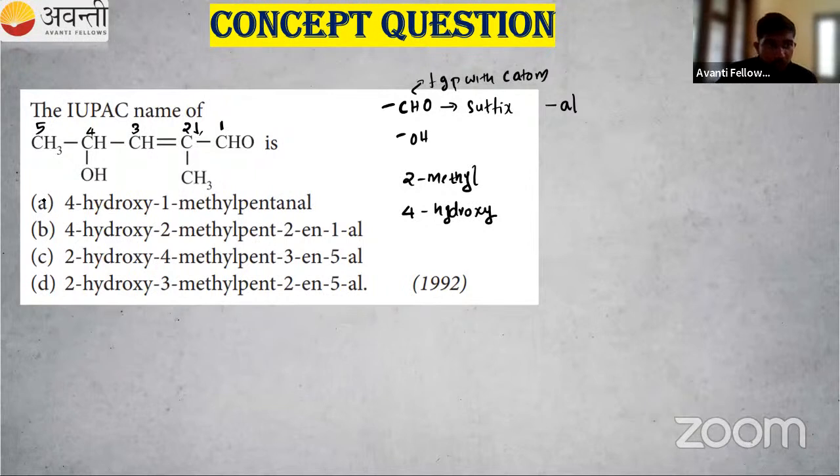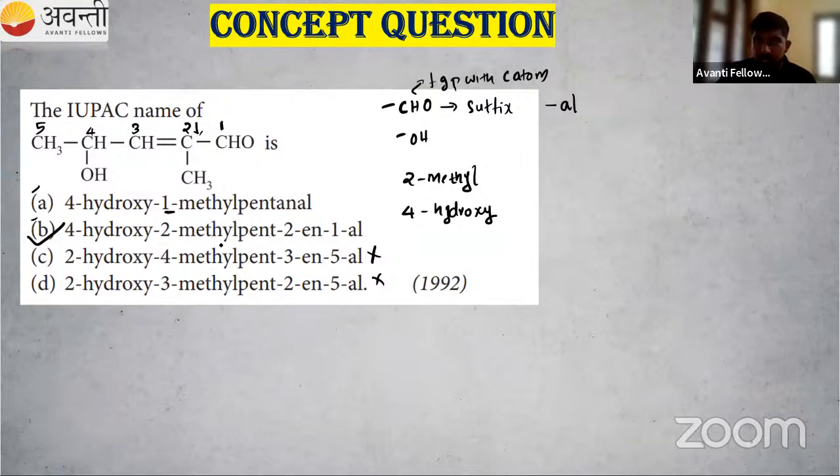So 4-hydroxy. Okay, A is correct, B is correct. Okay, in C and D, 2-hydroxy, that is wrong. So I can say C and D, we are eliminating the options. Okay, then 4-hydroxy, that is correct. Then at the second position, we have a methyl group. Here it is a first position methyl group. So we got the correct answer, right? So B is the correct option.